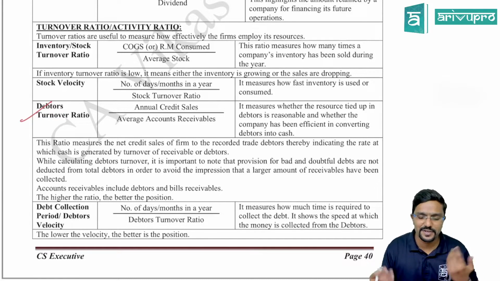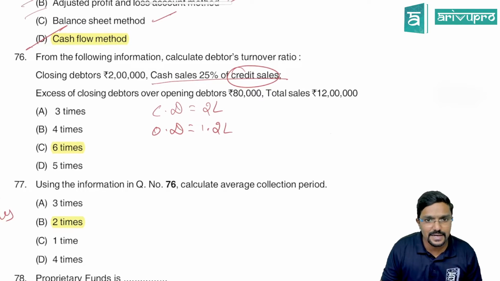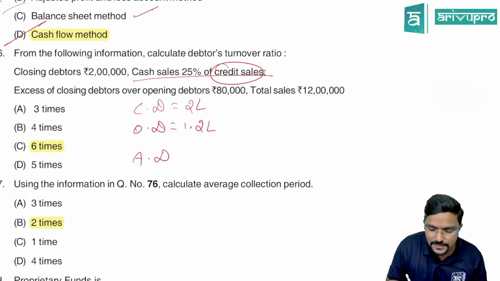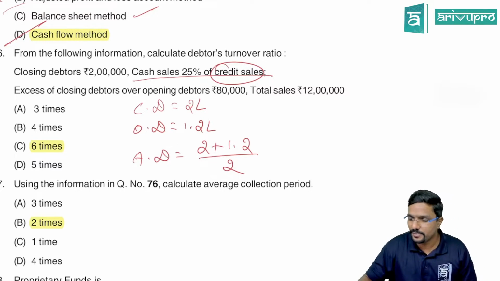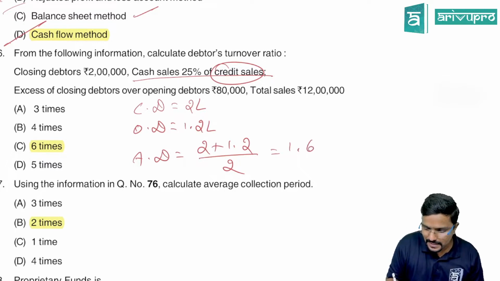So all this information we have calculated, we will straight away go with the formula. Average debtors we have to calculate. We have calculated opening and closing. So average debtors is 2 plus 1.2 whole divided by 2. It is 1.6 lakh.